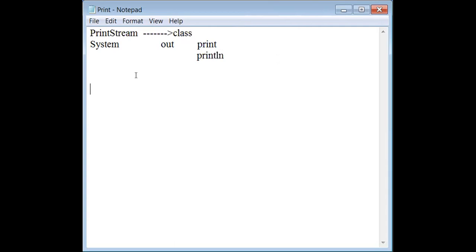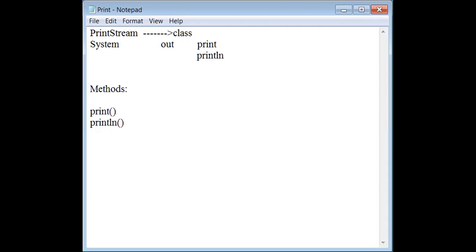See, generally, I told yesterday, luckily, one concept I told: how to invoke a method. I'm writing here, methods. So, print and println are a couple of methods. Yes or no? Print, brackets are there or not? And println also, brackets are there. So whenever brackets are there, please recognize them as methods to maximum extent.